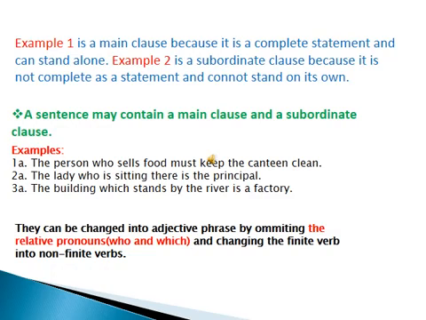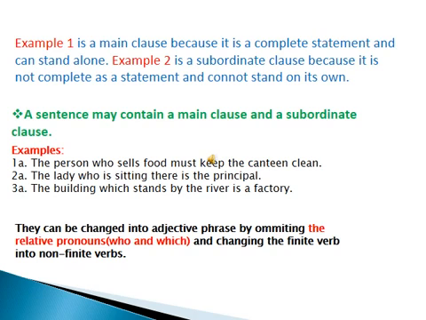So dear students, as I have given you some examples, example number 1 is a main clause because it is a complete statement and can stand alone. Example number 2 is a subordinate clause because it is not complete as a statement and cannot stand on its own. So a sentence may contain a main clause and a subordinate clause. So there are some examples.